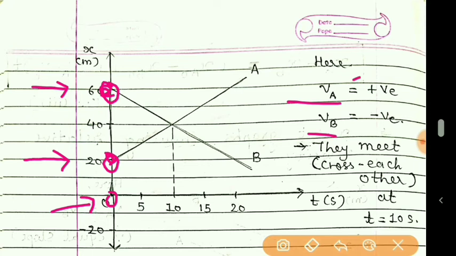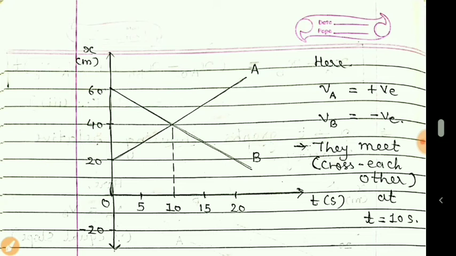But as I said, A has positive velocity because of the upward slope. B has negative velocity because of the downward slope. And we know that when two vehicles are moving in the opposite direction, they will cross each other. Suppose you are moving on the road, and a vehicle is coming from the opposite direction towards you. What will happen? You and the vehicle which is coming opposite to you will cross each other.